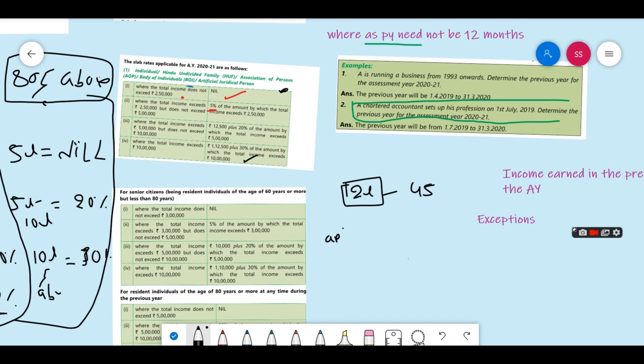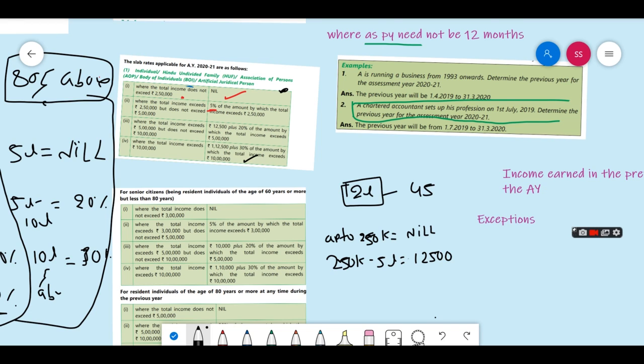Up to 2,50,000, nil. And then 2,50,000 to 5 lakh we will charge 12,500, that is 5%, right? Take a calculator and 2,50,000 into 5%, you will get 12,500.